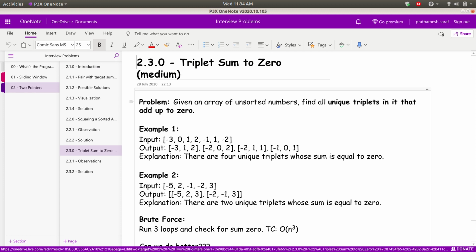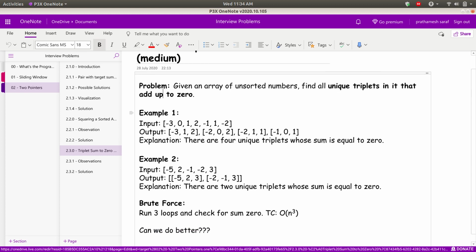Let's see. The problem is as follows: given an array of unsorted numbers, find all unique triplets in it which add to 0. So what have they given? They have given us an array of unsorted numbers, that is, the numbers are unsorted. In that we need to find all the unique triplets which add up to 0. So let's see the example.